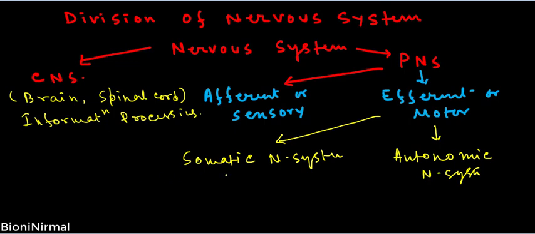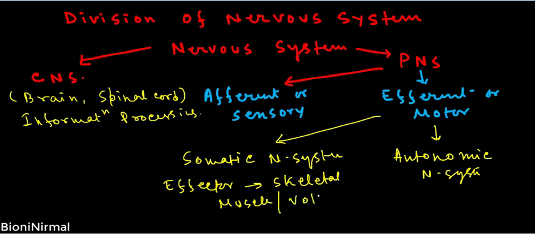I have already told you that the efferent or motor neurons carry the information from the central nervous system towards the effector, and in case of the somatic nervous system the effectors are skeletal muscles, and the somatic nervous system is voluntary.